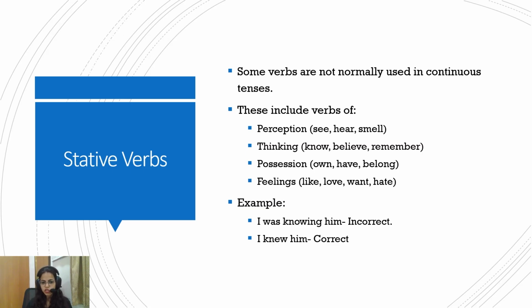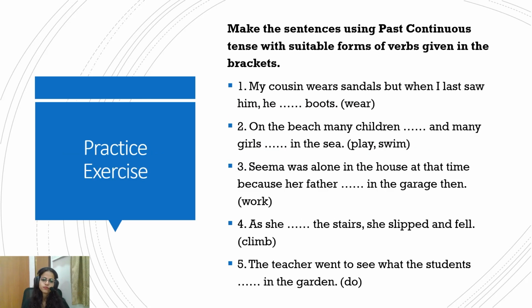For example, perception, possession, thinking, feeling. So see, hear, smell, know, believe, own, love, like, want, hate. All these actions do not change their state in the continuous tense also. So "I was knowing him" is wrong. It will become "I knew him", not "was knowing". The action of knowing is a state and not a progressive action, so these stative verbs do not change to the ing form of the verb.